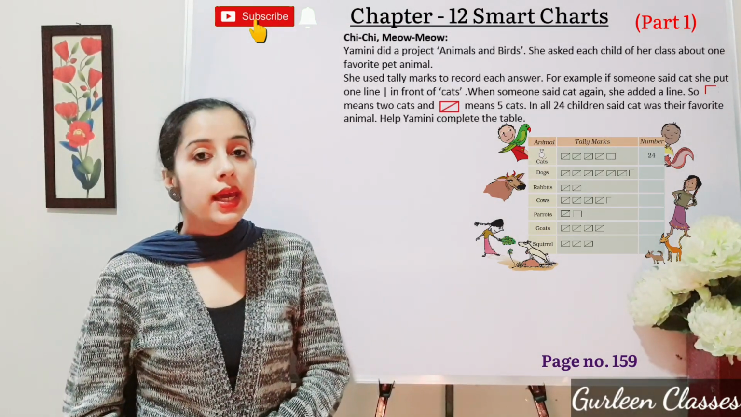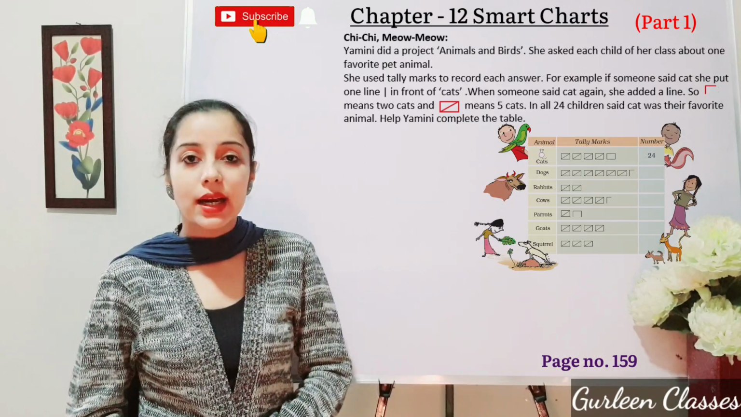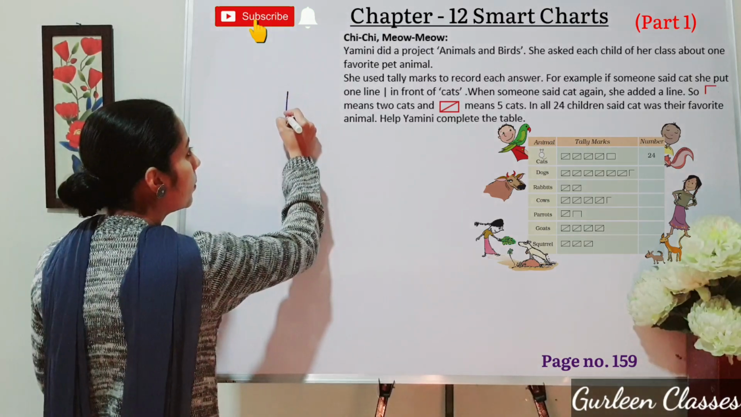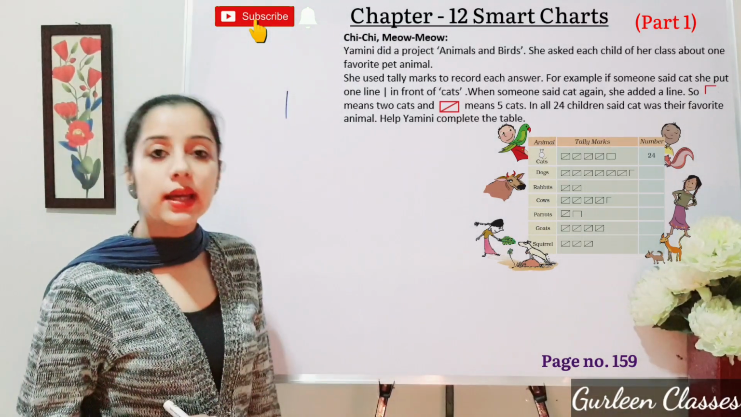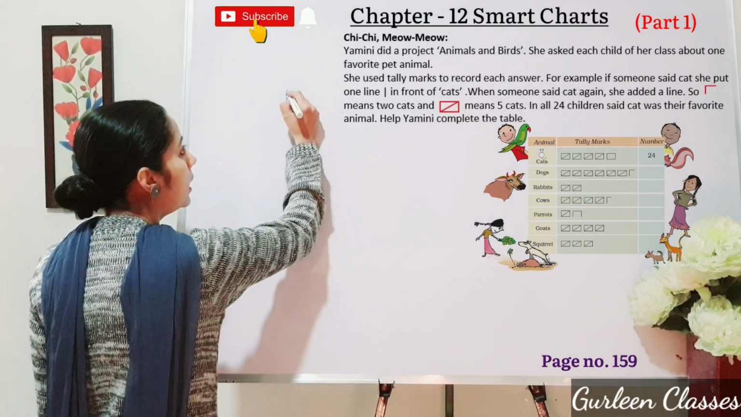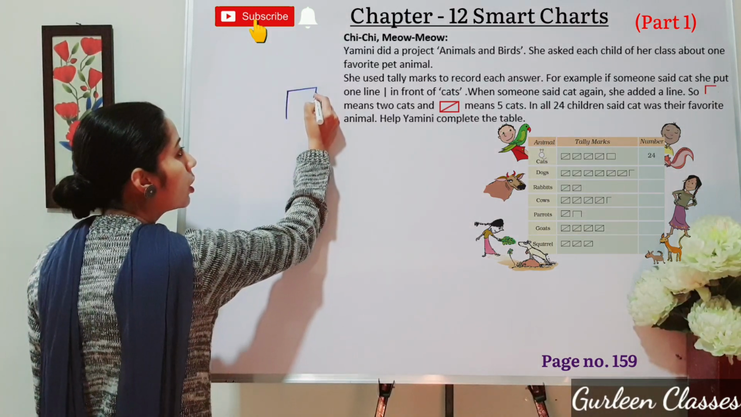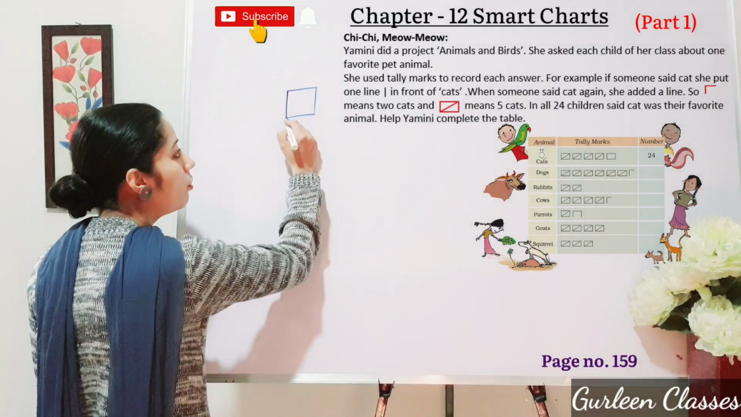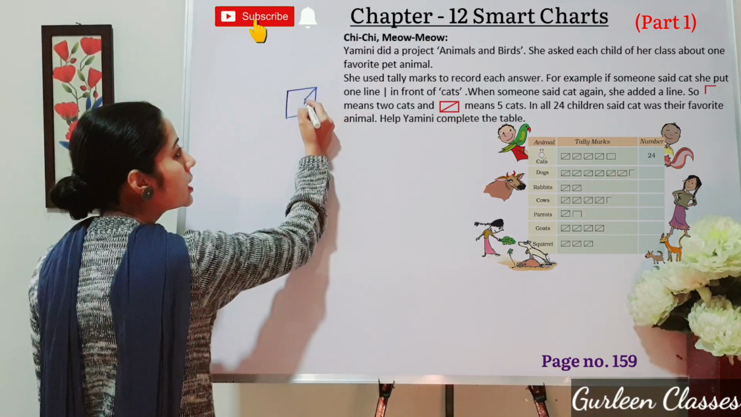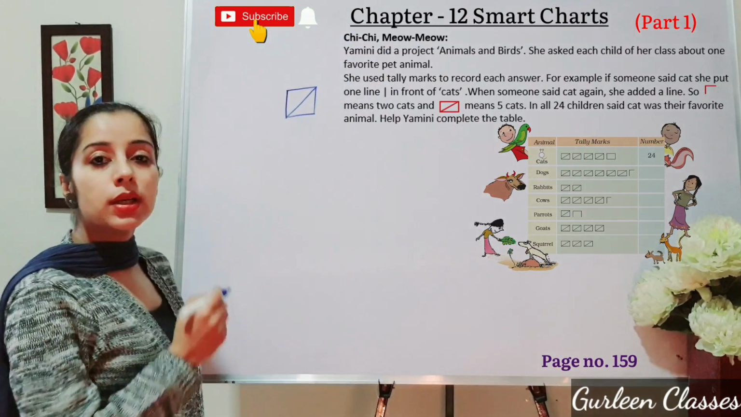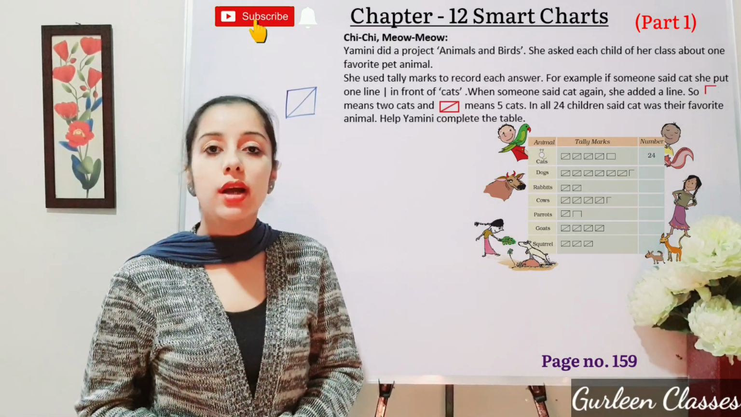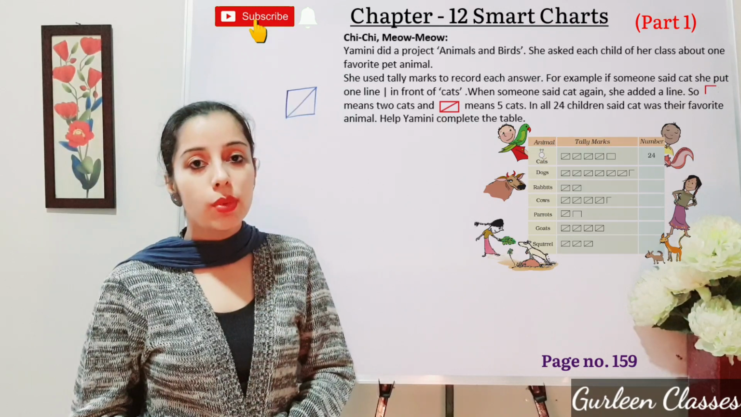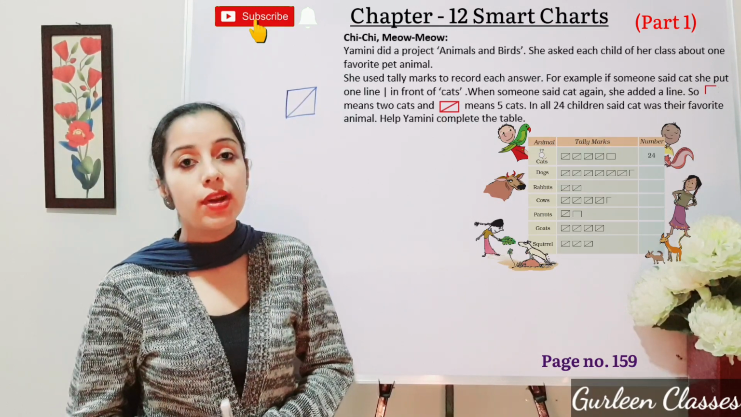So students, here if she wants to write cat, for cat she has made one vertical line. If any other student said cat again, she will make the line here. Then for 3 she has done like this, and for 4 she has drawn 4 lines. And for this diagonal it is 5. So this symbol she has used for 5. And in total there are 24 children who have cat as their favorite pet animal.